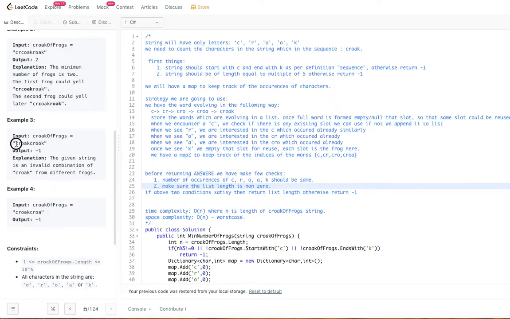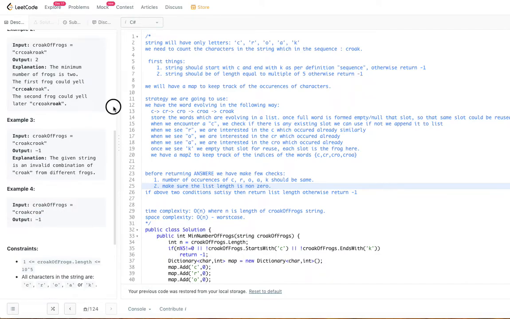And the third example is croak crook. The first one is a valid one, croak, but the second one is crook. This is not a valid croaking, that's why we give the answer as -1. Likewise, example 4 also has croak, which is valid, but then CROA. Even though CROA is sequential, the K is missing here. Still, we will give -1.